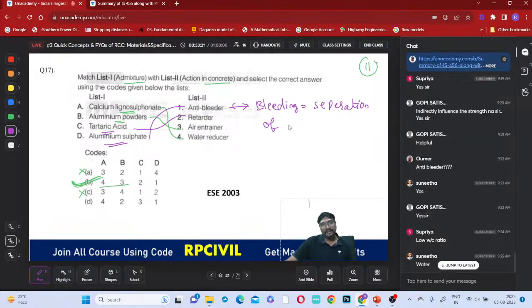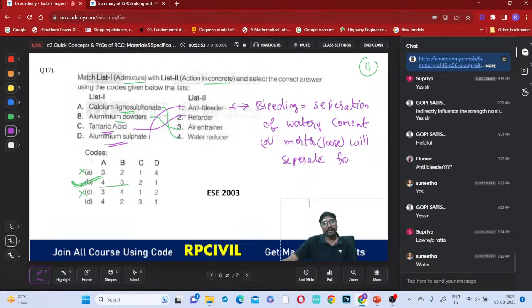Watery cement, very loose cement full of water, or loose mortar, will separate from the concrete. That is called bleeding. Is it clear, everyone? So this aluminium sulfate will avoid this bleeding.